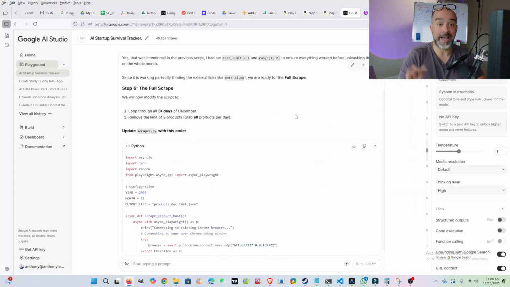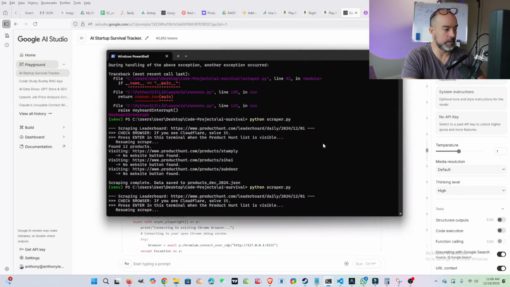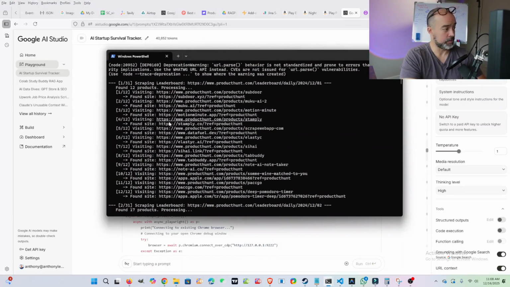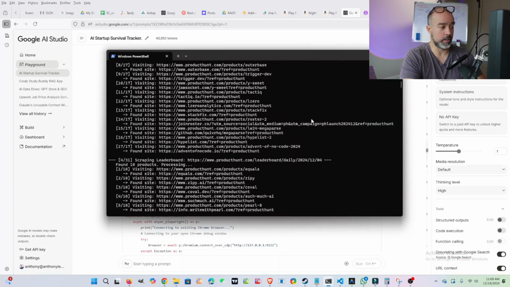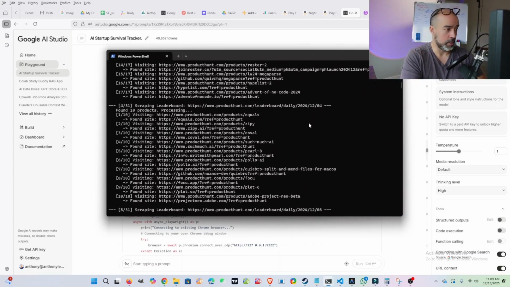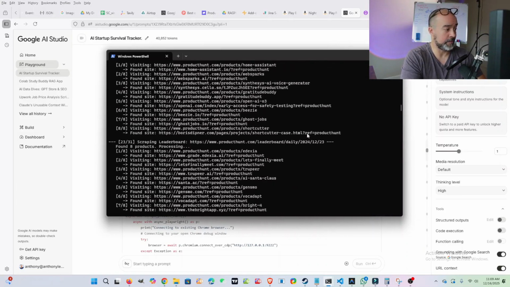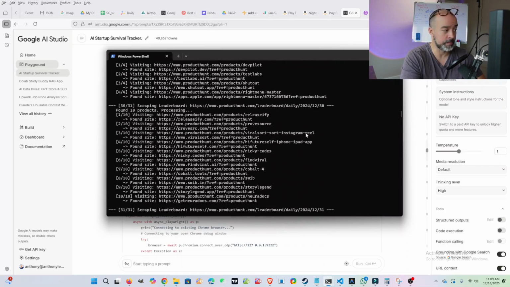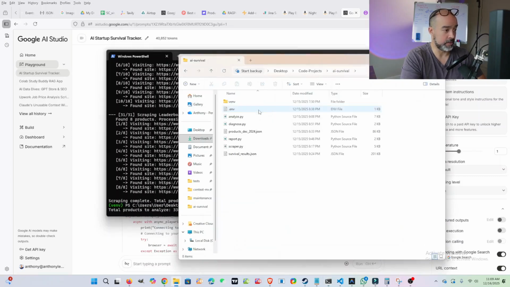And then it was like, okay, now we can create the scraper Python script that does the full scrape. So after we went through failure, and it finally got it to work, it scraped every page for the entire month of December and grabbed all of the URLs for every Product Hunt product launch that month, December 2024. When it was done running, it found 338 products and saved them to a file inside of here. So that was this products December 2024.json.